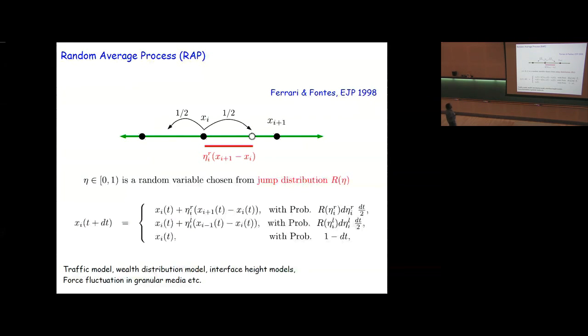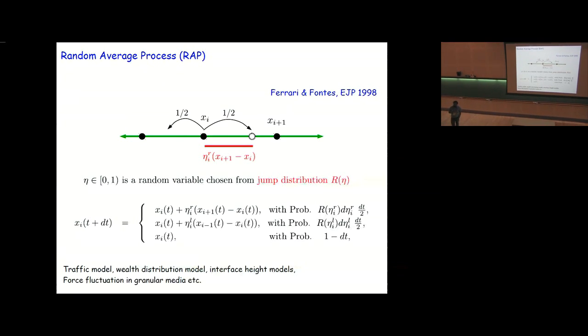the ith particle in some small time interval dt, starting from position xi, if it moves to the right direction, it jumps by a random fraction of the space till the (i+1)th particle with this probability. And if it moves to the left direction, then also it moves by a random fraction of this space with this probability, and it doesn't move with probability 1 minus dt. That describes the dynamics of the particles in this process.